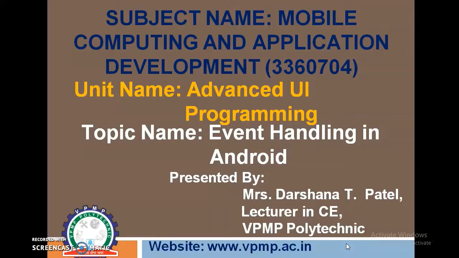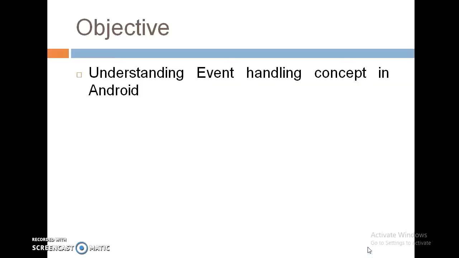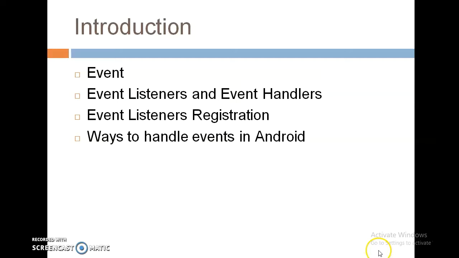My subject name is Mobile Computing and Application Development, subject code 3360704, unit name Advanced UI Programming, and the topic is Event Handling in Android. The objectives of today's learning is to understand the event handling concept in Android. The topics to be covered in this video are the event listener and event handlers, event listener registration, and the ways to handle events in Android.